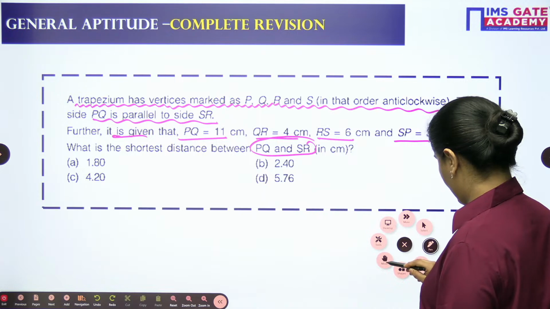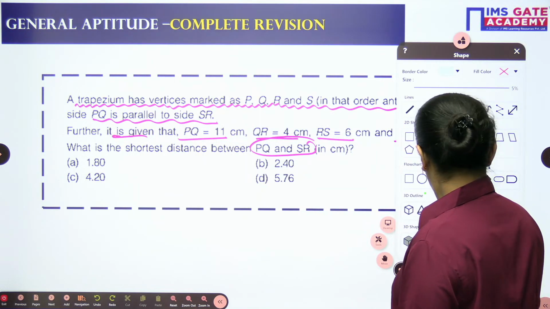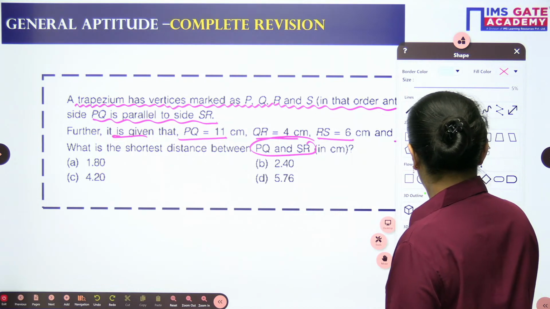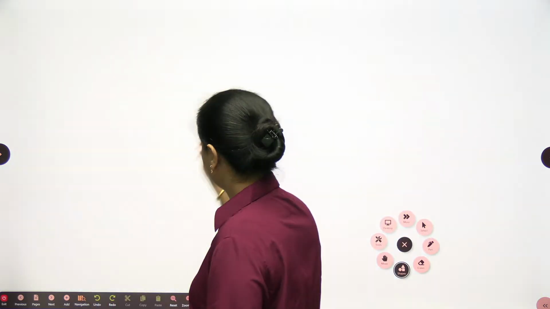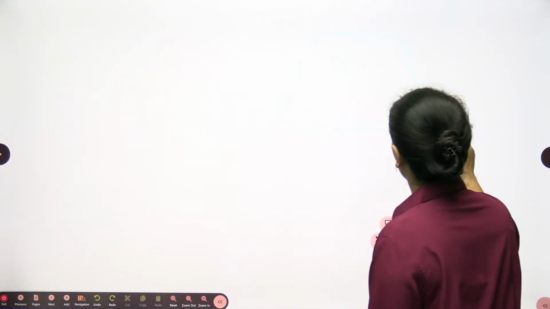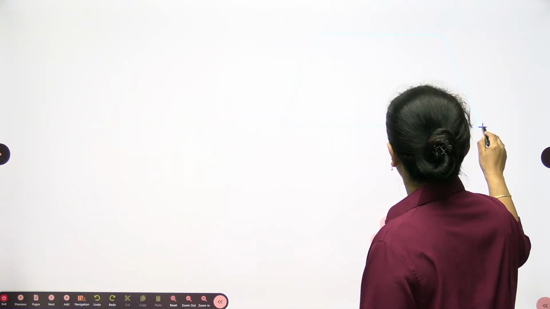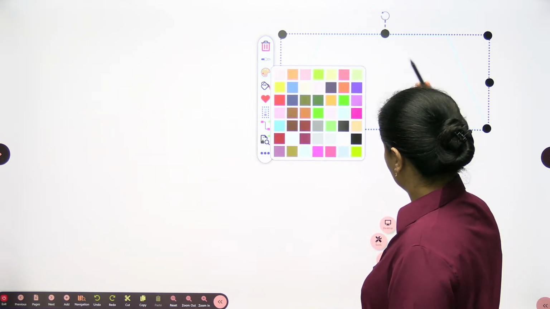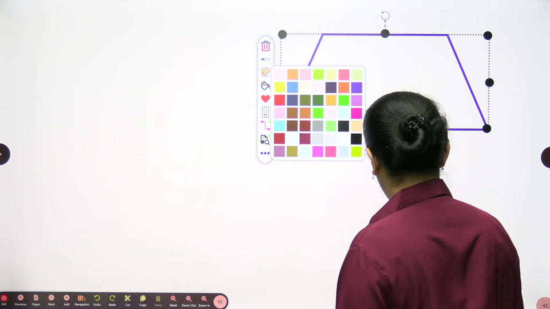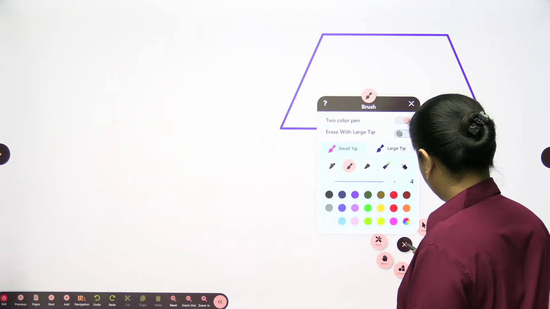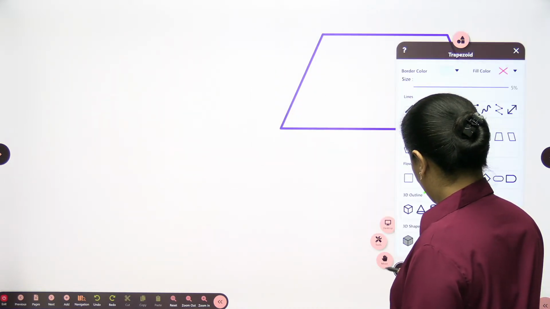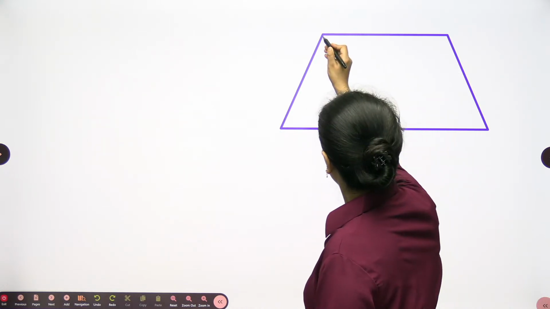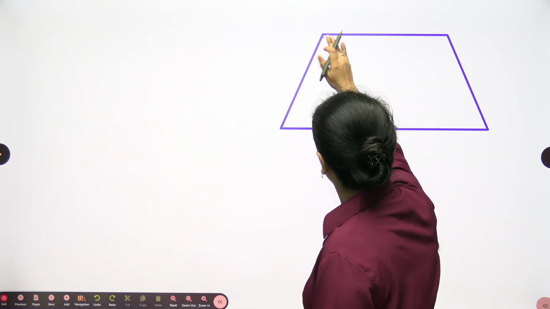Let's make the trapezium, then we will go for it. So we can make it from this figure. Which color? Let's take purple. When I join this, I can see this will be the height.